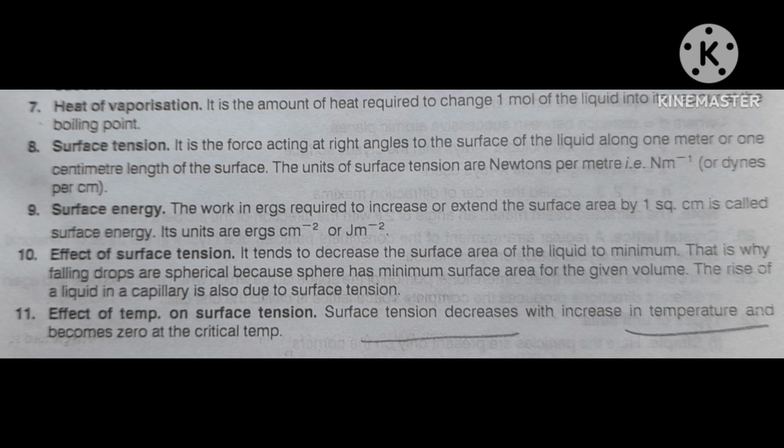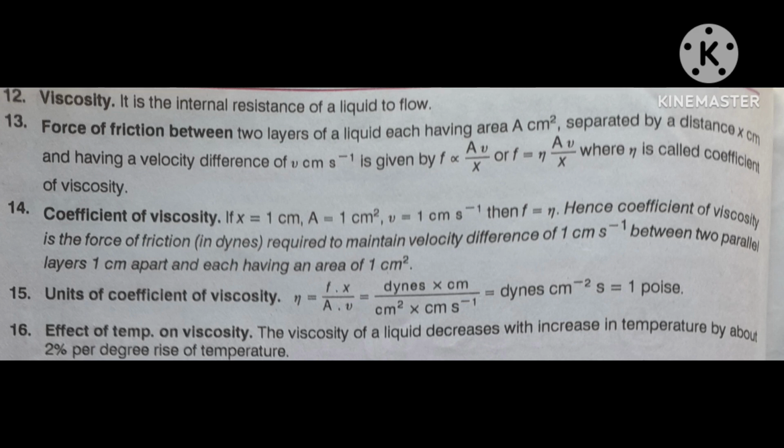Area is equal to 1 centimeter square, each has 1 centimeter square. And suppose V, the velocity difference, is also 1 centimeter per second. All three are 1. Then if you put the values of all three in the expression, what will you get?